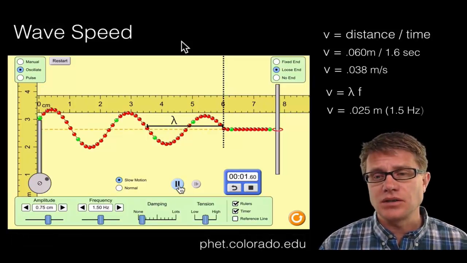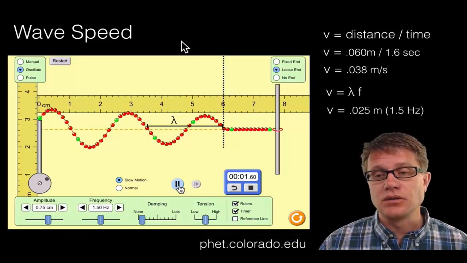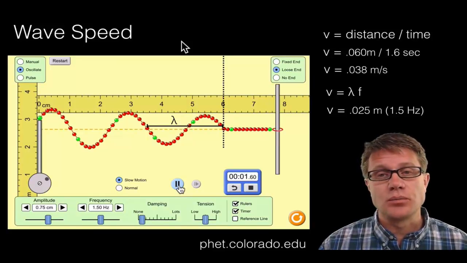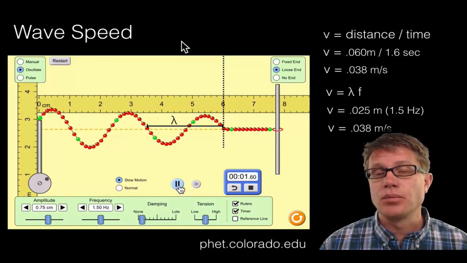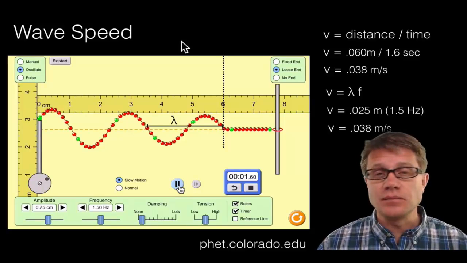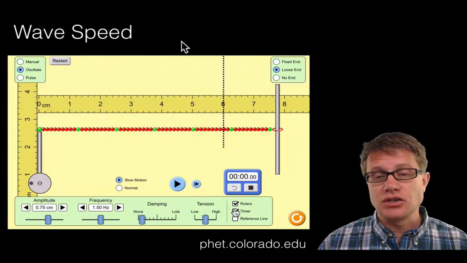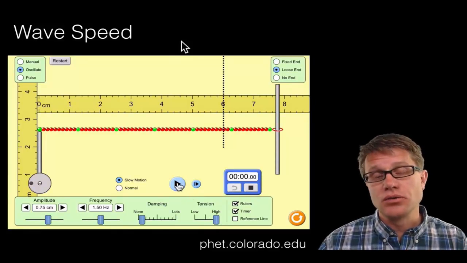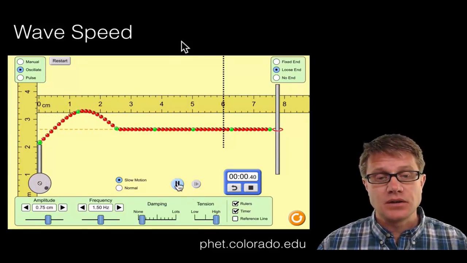And let's make sure that that matches. So my wavelength is 0.025 meters. My frequency is 1.5 hertz. And so it's going to be 0.038 meters per second. So same thing. We could then try to change the makeup of the material or the matter through which the wave is moving. So let's start it now.